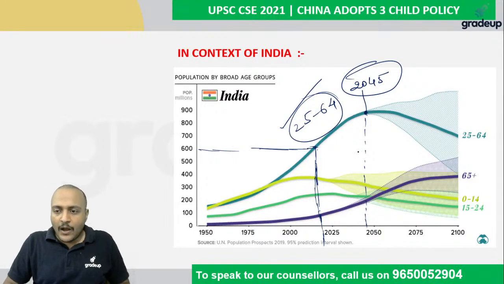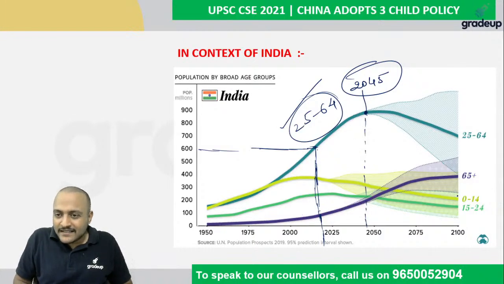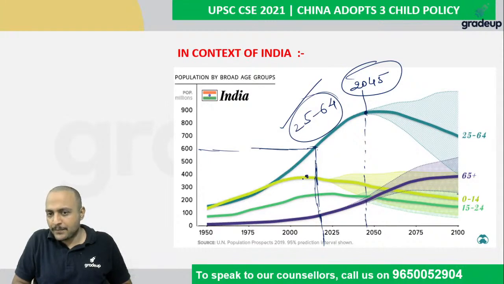However, you can also see that this is going to be a problem in the future. Why? Because look at this. Up to 2010 or 12, it is expected to be very high.